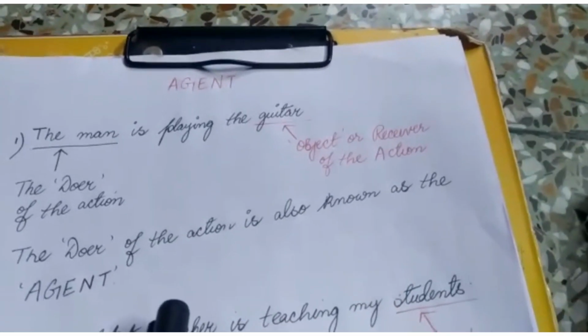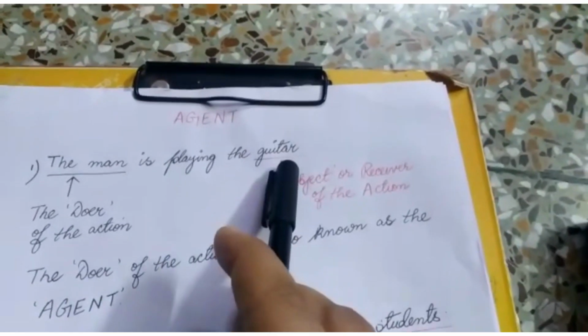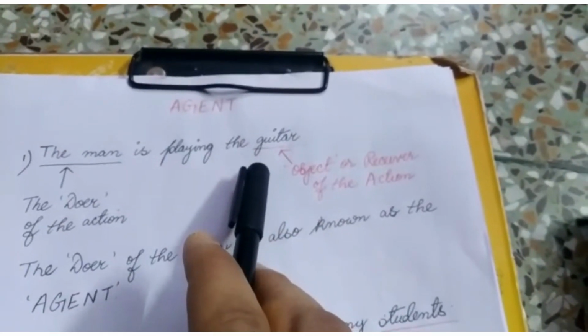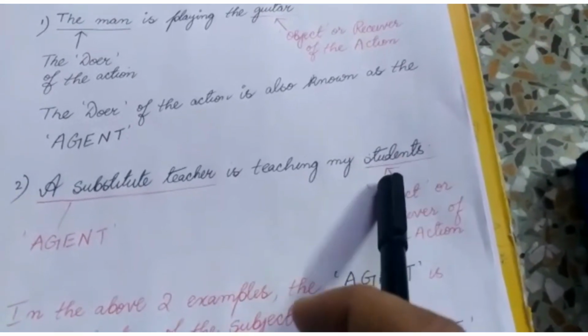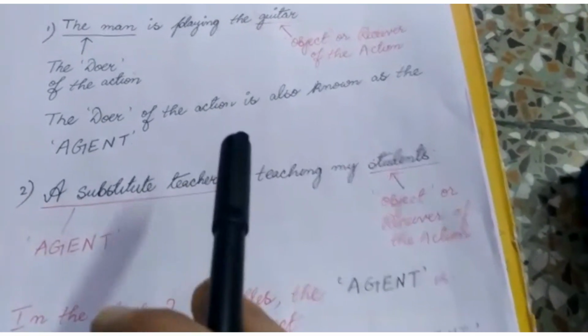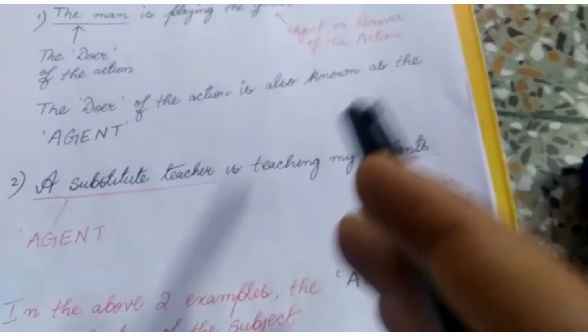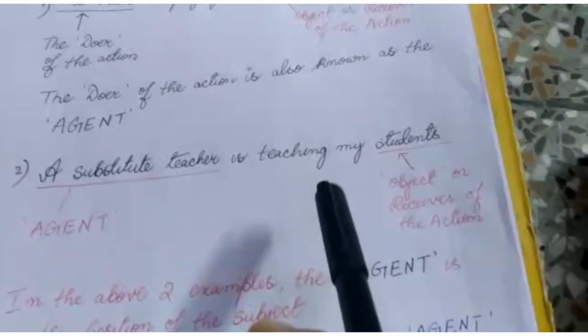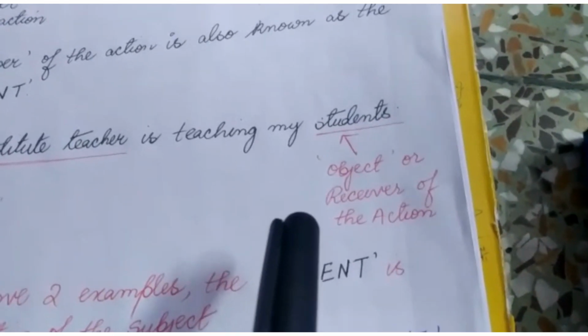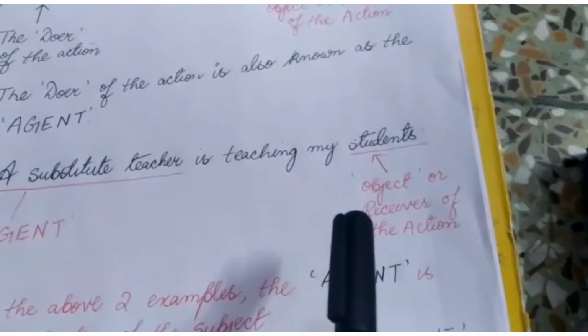Now let us look at what is known as the object or receiver or the recipient of the action. Here the word guitar is actually receiving the action of the man. So the word guitar is the object or the receiver of the action. Similarly, in the next example, a substitute teacher is teaching my students. Here the students are receiving the action of the substitute teacher, that is, the substitute teacher is teaching the students and the students are receiving that teaching of that substitute teacher. So the students here are known as the object or the receiver of the action.